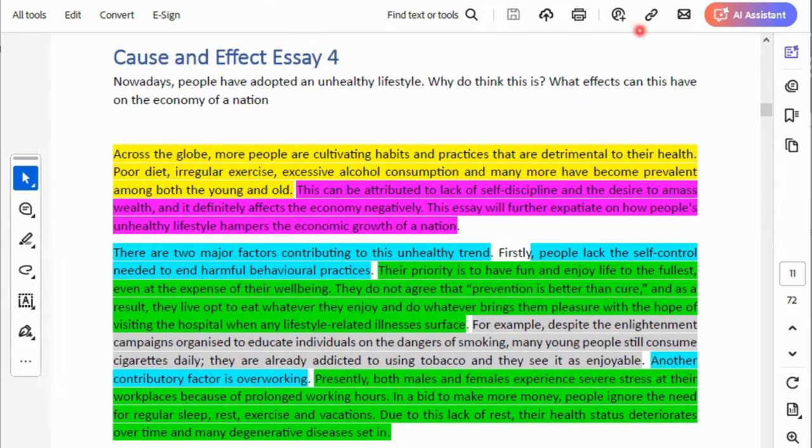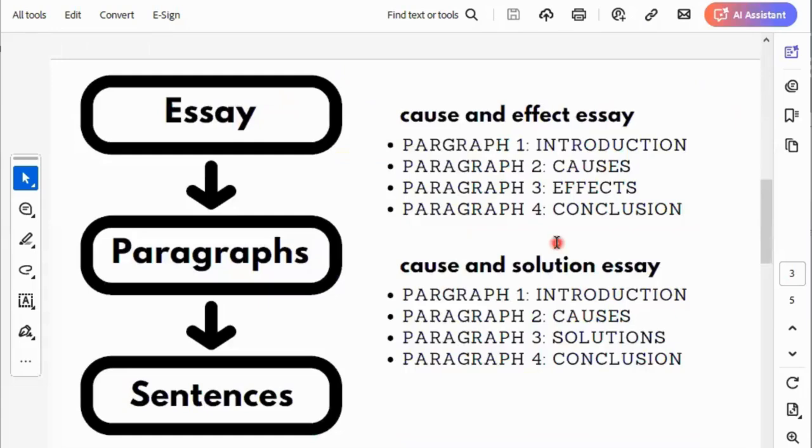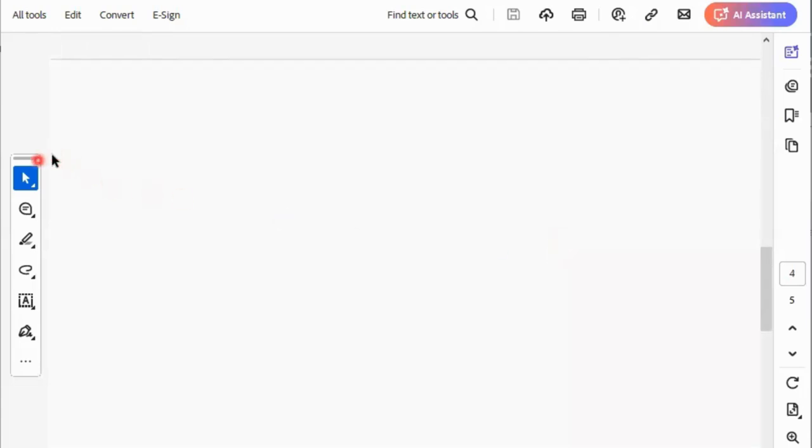All right. So, cause and effect. In paragraph 1, we have our introduction. And in the introduction, there are things to do. Or let me put it this way. In fact, let me just type it out for you here. A good introduction must have 3 qualities. What are the 3 qualities of a good introduction?